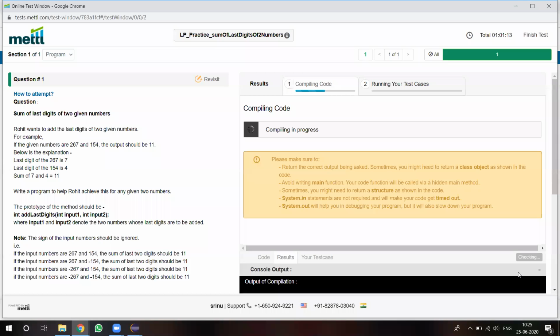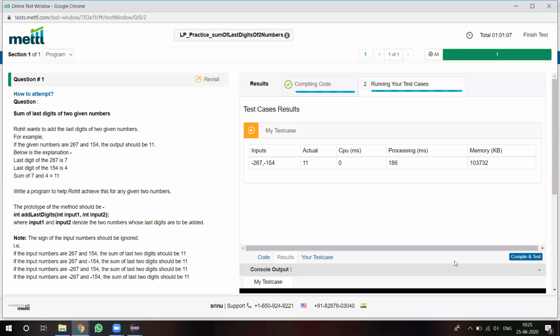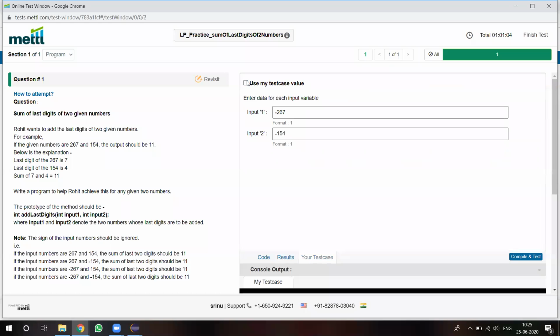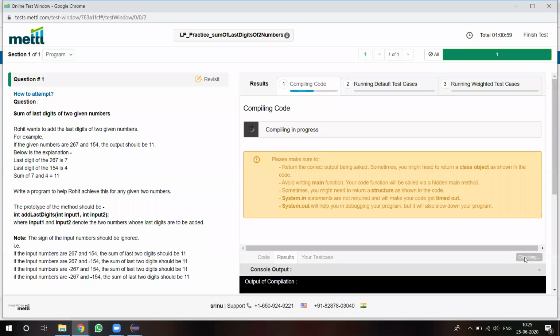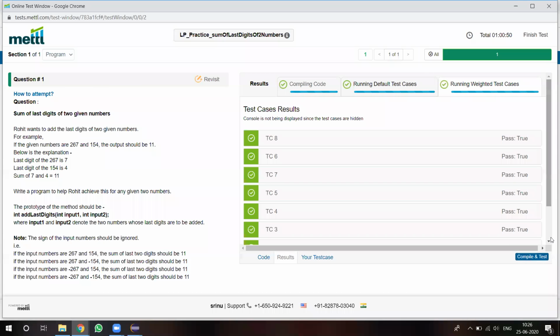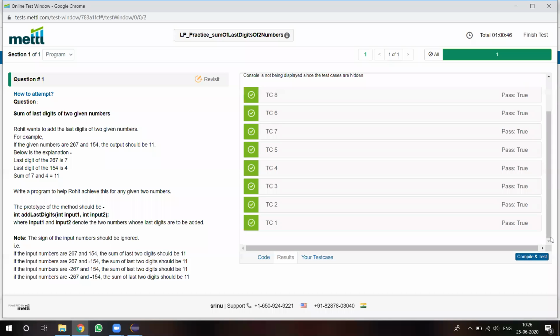I'm giving the package name, math.abs. Yeah, now it is coming properly. Now I am running it with the Wipro test cases. Yeah, now it has passed all the test cases. If you observe now, it has passed all the test cases.